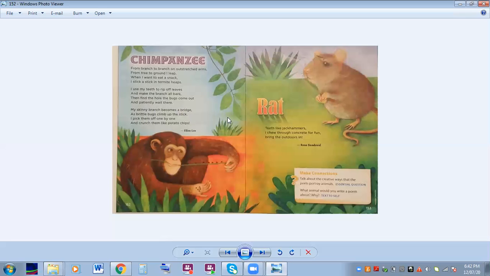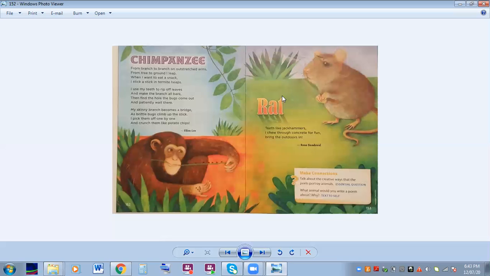Okay, all right. Next poem, Rat. We notice right away this is a 3-line poem. So we'll check to make sure that it follows the pattern of a haiku. First line, teeth like jackhammers, 5 syllables. I chew through concrete for fun, 7 syllables. Bring the outdoors in, 5 syllables. So it is a haiku. It follows the pattern of 5-7-5 for syllables.